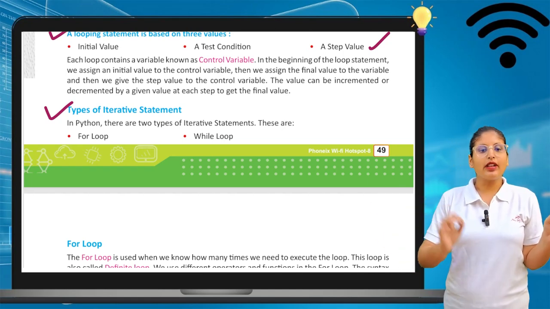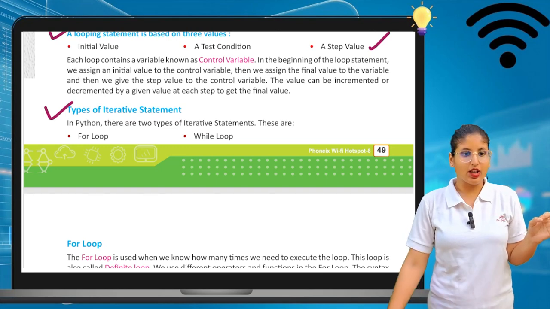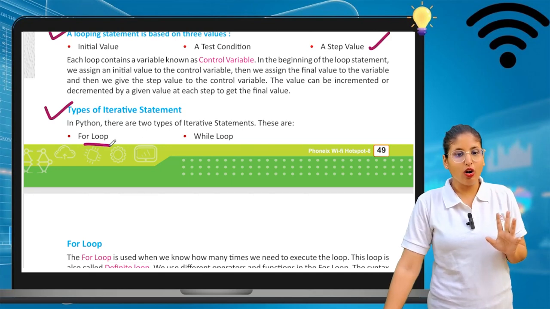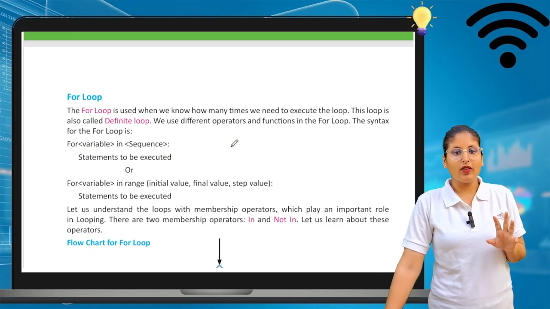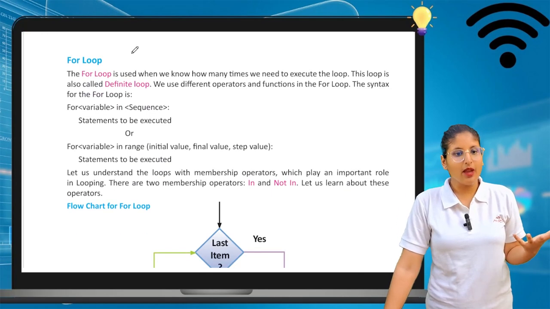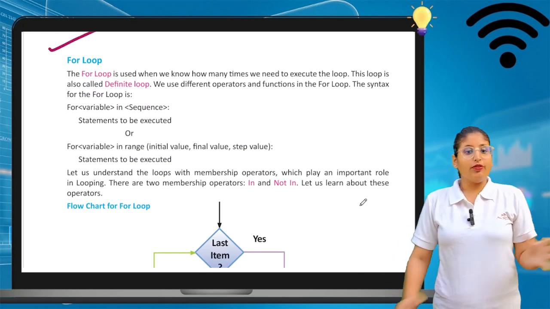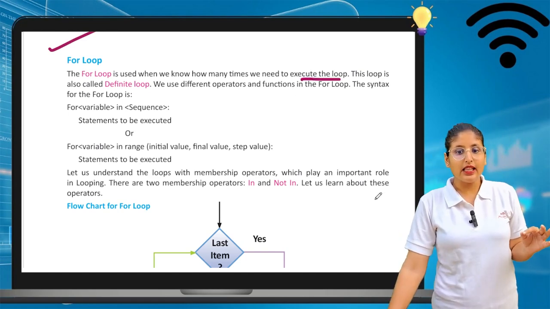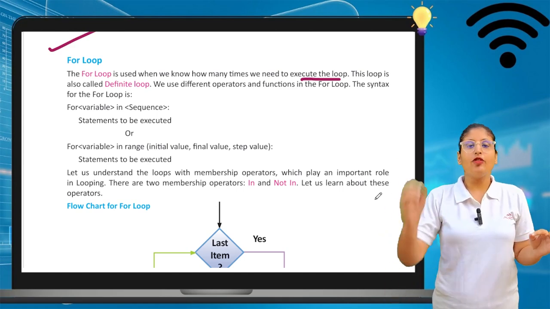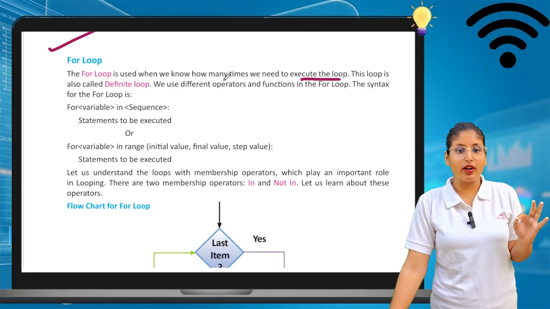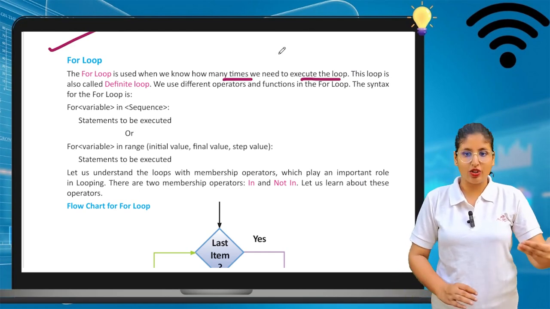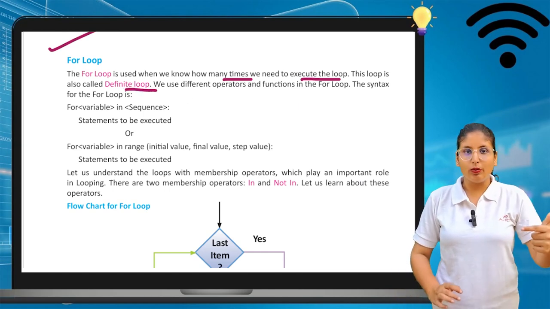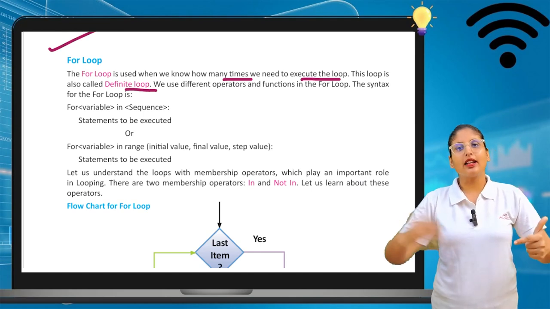So we will see the types of iterative statements. In Python, there are 2 types of iterative statements. First is the for loop, and the second is the while loop. Let's see what these are. The for loop is used when we know how many times we have to execute the loop, that is, how many times we have to repeat this action. This loop is also called a definite loop, because it comes at a definite interval of time.